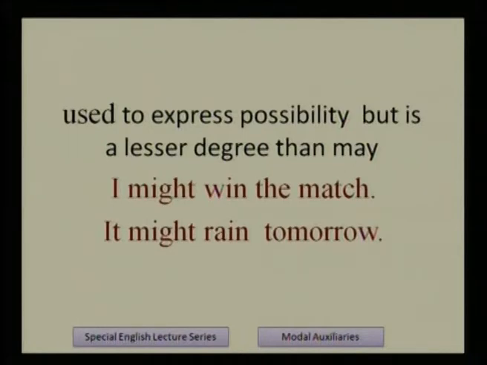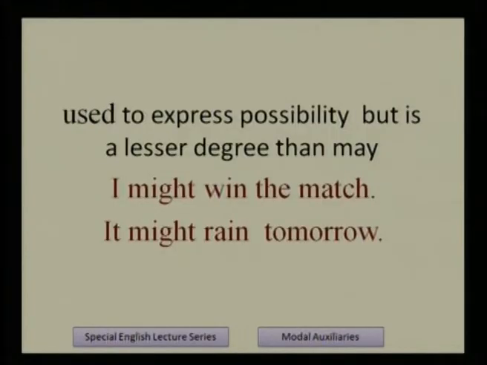I might win the match. It might rain tomorrow. So there is possibility. I might win the match. I might not win the match. It might rain tomorrow.